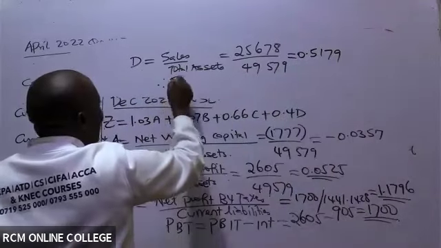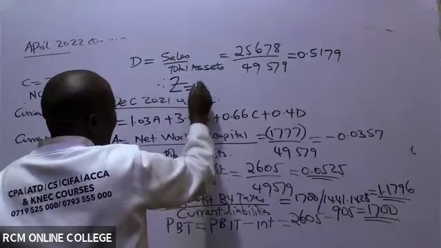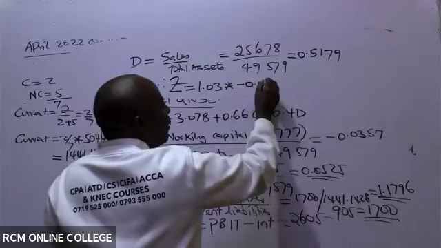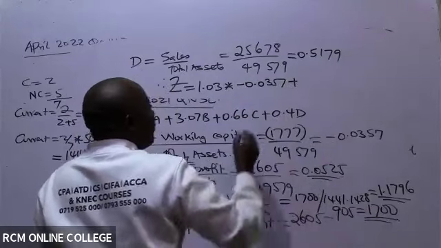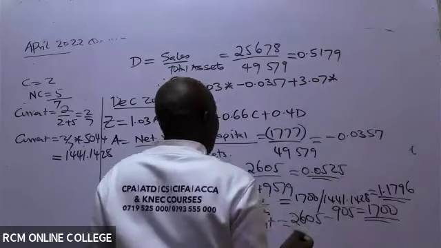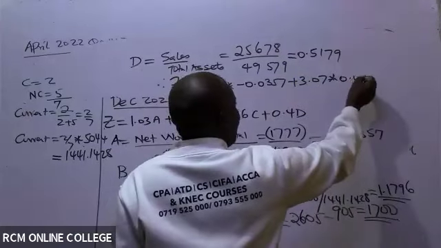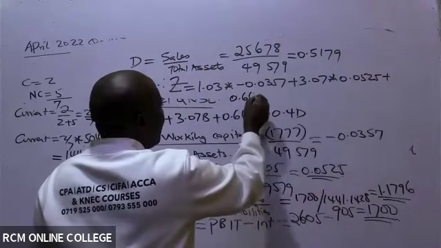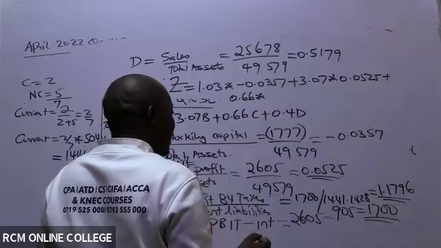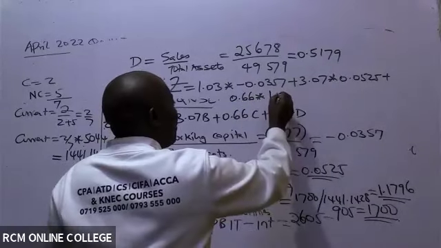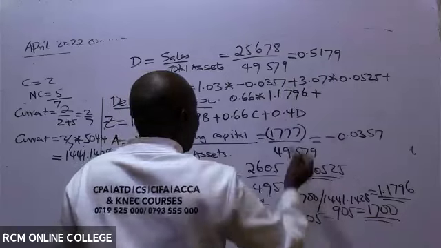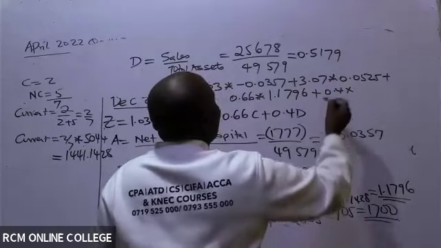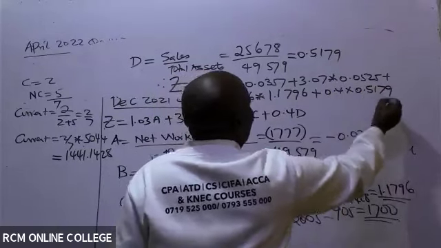Therefore, our Z score, the formula is here. 1.03A, A value, we can see A value is minus 357, plus 3.07 times B, which is 0.0525, plus 0.66 times C, which is 1.1796, plus 0.4 times D, which we got up here at 0.5179, like that.